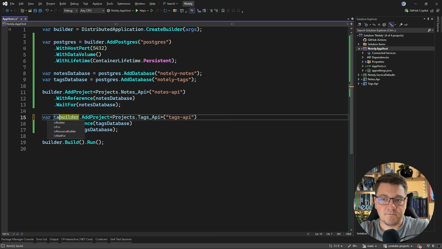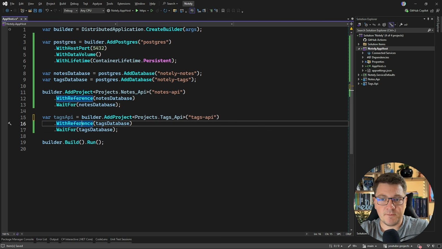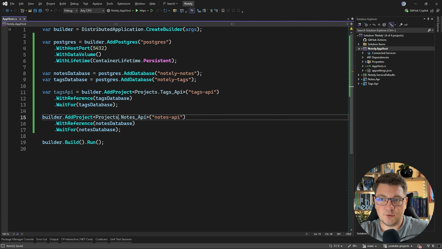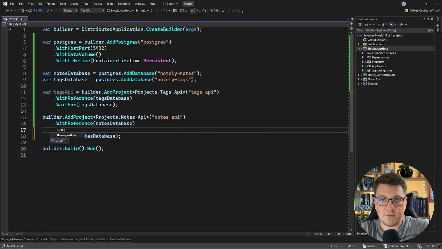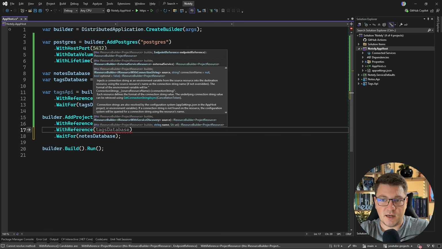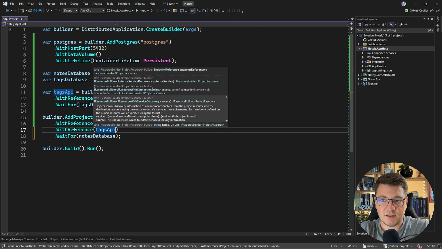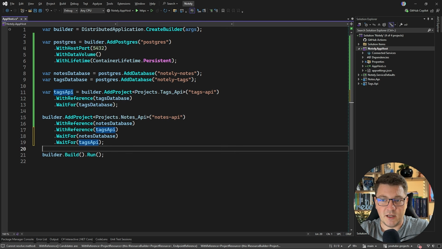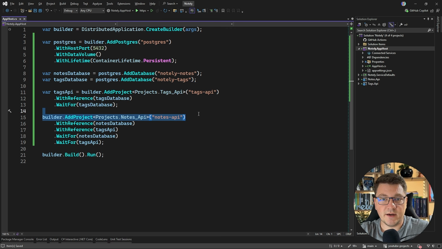Now I did say that the notes API will need to communicate with the tags API, and we're going to do this synchronously using HTTP. So we're going to also add a reference to the tags API from the notes API. I'll say WithReference tags API, and let's also wait for the tags API to become healthy in order to start the notes API properly.